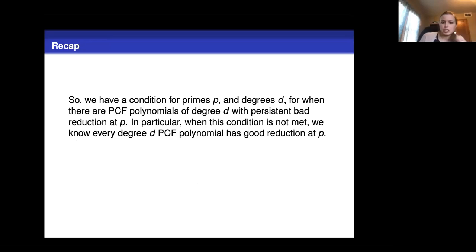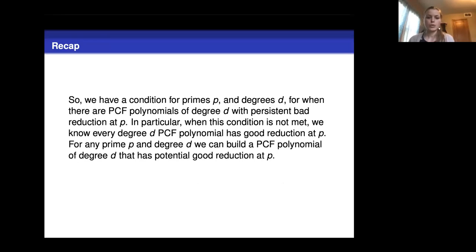So we have a condition for primes and degrees for when there are PCF polynomials of degree D with persistent bad reduction. And we know when this condition is not met, every degree D polynomial has good reduction at P. And that was sort of this main theorem that we looked at this example with for degree 18. We also know that for any prime P and degree D, we can build a PCF polynomial of degree D that has potential good reduction at P.